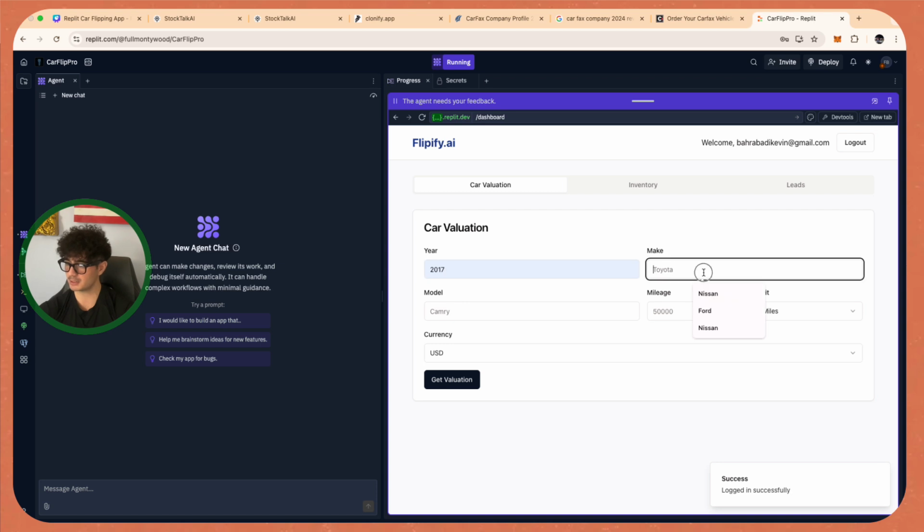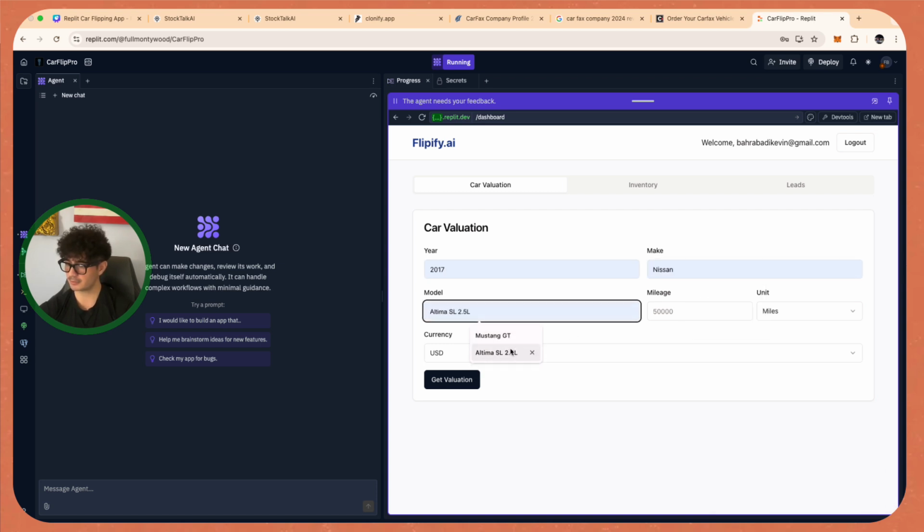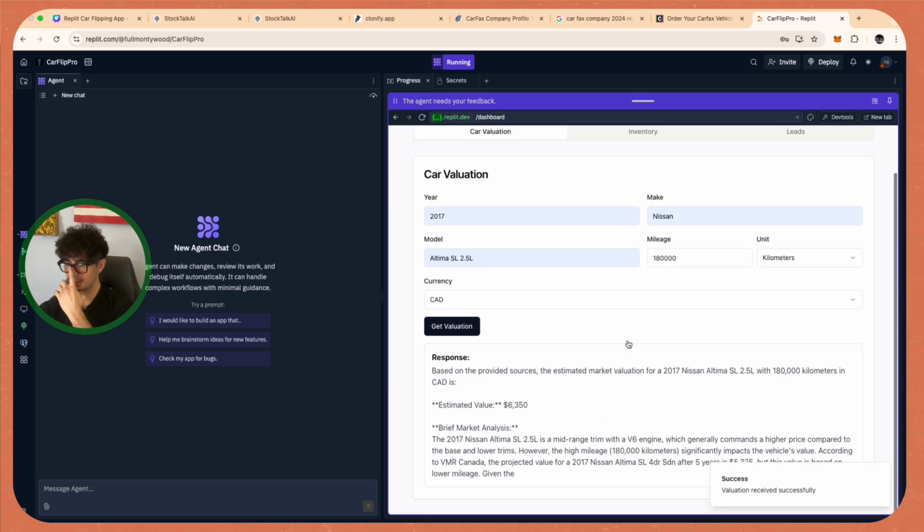We're going to log in, 2017 Nissan Altima 2.5 liter SL. Kilometers 180,000 and Canadian valuation. Let's see. Okay, so we did get the response back. So we got our first initial response where it has the estimated value at $6,350. It gave us a brief market analysis explaining the actual car. So yeah, it's a V6 engine, 2.5 liter. It's a mid-range trim, which is actually a lie. It's actually one of the higher trims, but it does say that it's more expensive than the base and lower trims. And it explains that, you know, the mileage is the reason why the value is impacted.